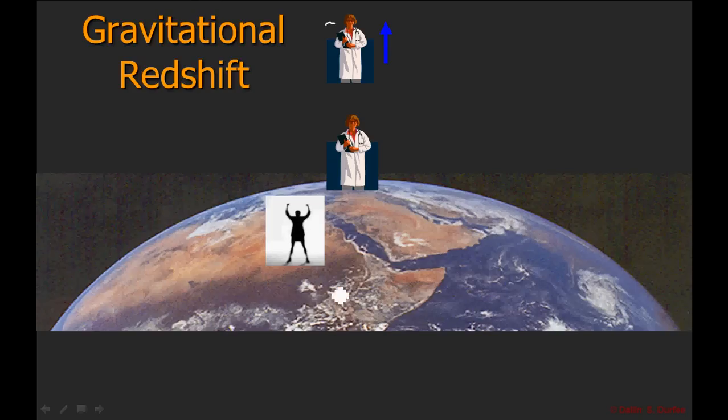So let's not think of them as falling. Let's think of these scientists as accelerating upwards. So by the time the light reaches the scientist up here, they're now moving away from the source of the light, and the light will be Doppler shifted. It will be redshifted. So Einstein's equivalence principle says that gravity will redshift light. As the light shoots away from the Earth, its wavelength will get longer and longer. So that's one of the consequences of the equivalence principle of general relativity: gravity will Doppler shift light.